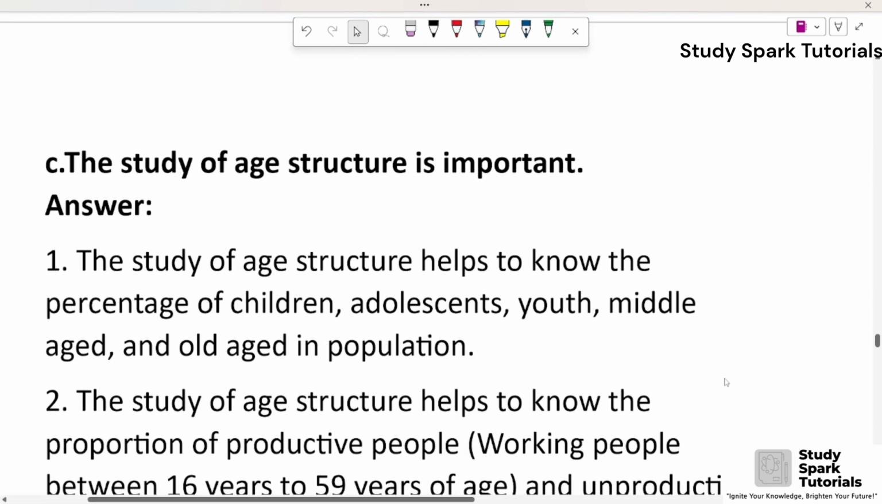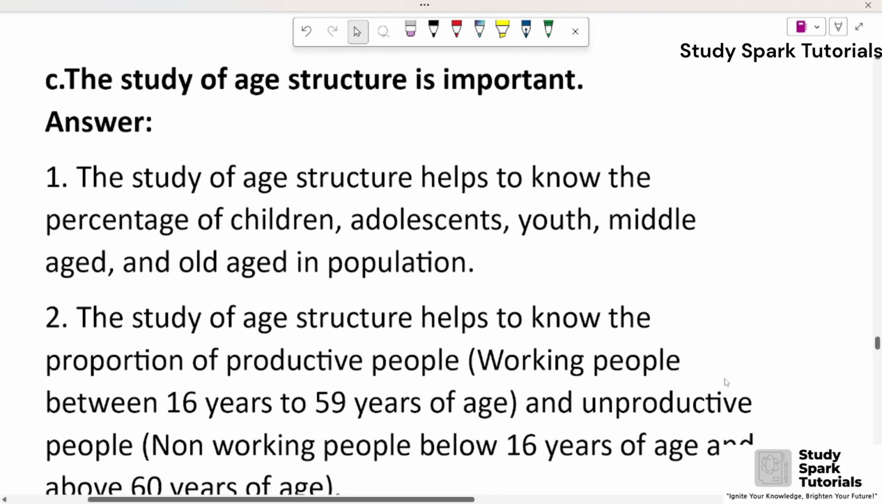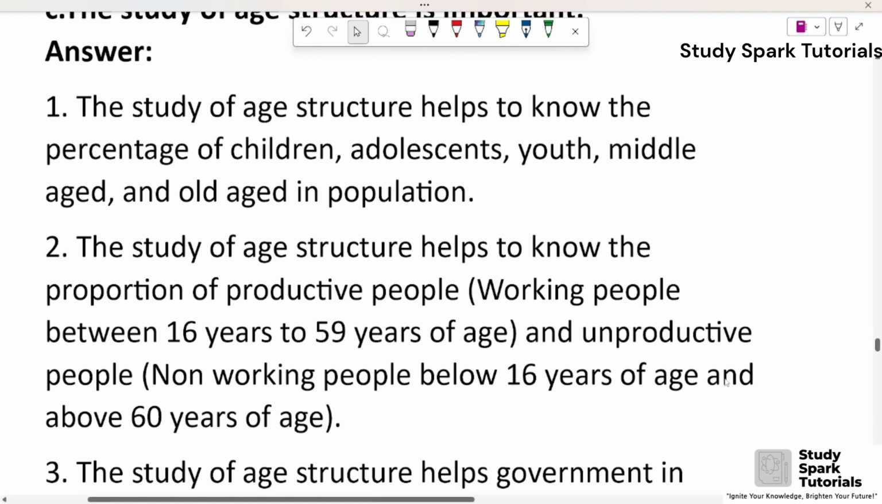C. The study of age structure is important. Answer. First, the study of age structure helps to know the percentage of children, adults, youth, middle age and old age in a population. Second, it helps to know the proportion of productive people, working people between 16 years to 59 years of age, and unproductive people, non-working people below 16 years of age and above 60 years of age.